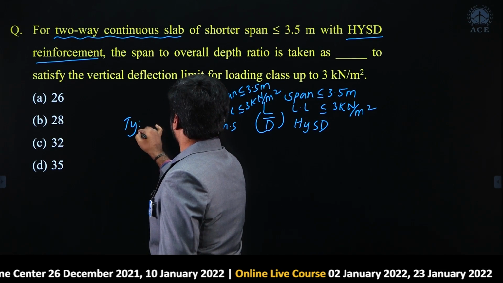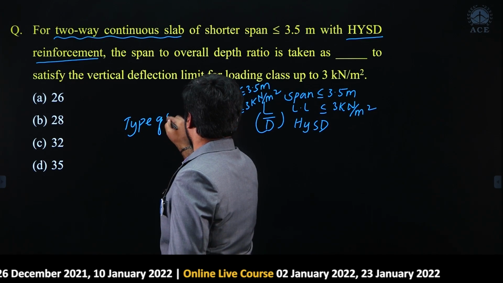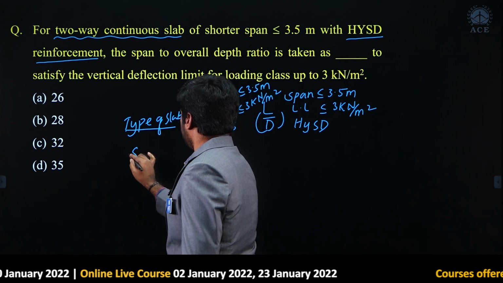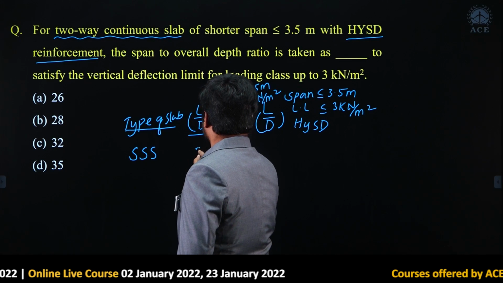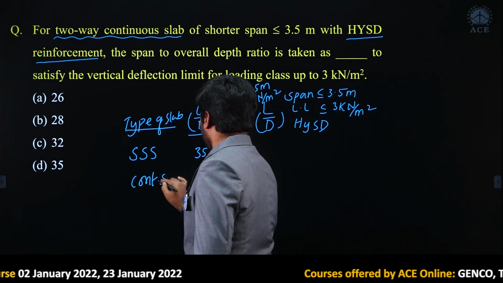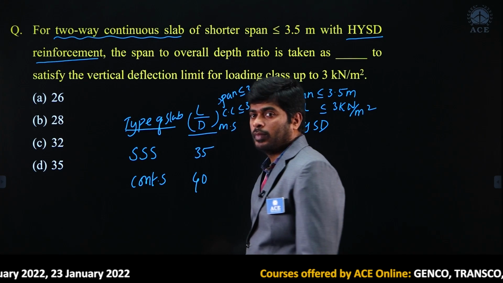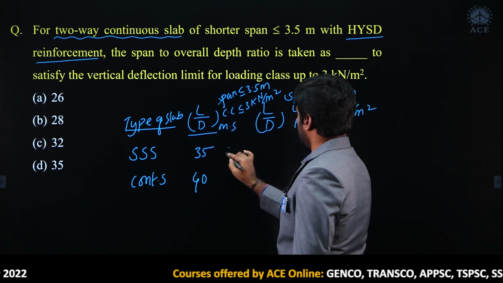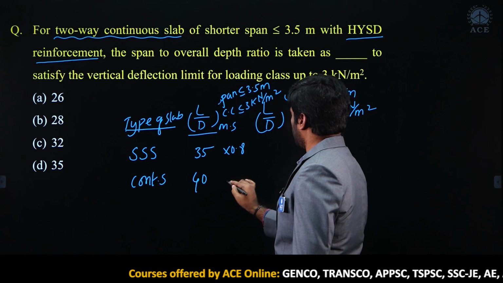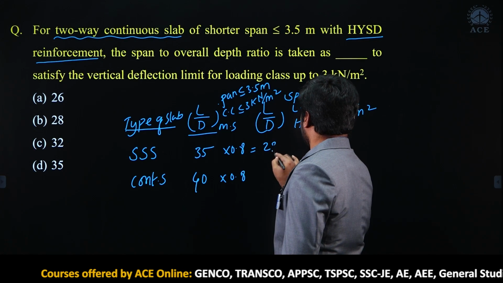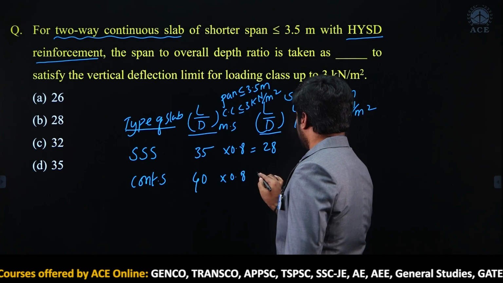Type of slab: for a simply supported slab it is 35, for a continuous slab it is 40. To get the L by D ratio for HYSD bars, you need to multiply this with 0.8, so you will get 28 here and 32 here.